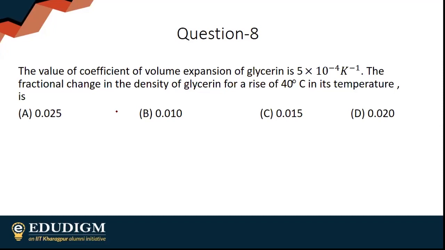Fractional change in density. Answer, everyone is saying option D, 0.020.